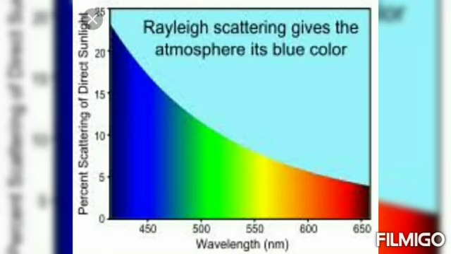So which one has the lowest wavelength? Violet color has the lowest wavelength. So the color with the lowest wavelength is scattered more. That is why the sky appears blue in color.